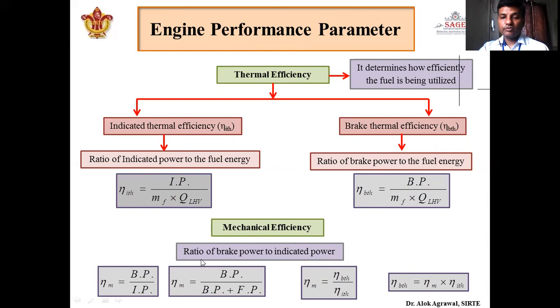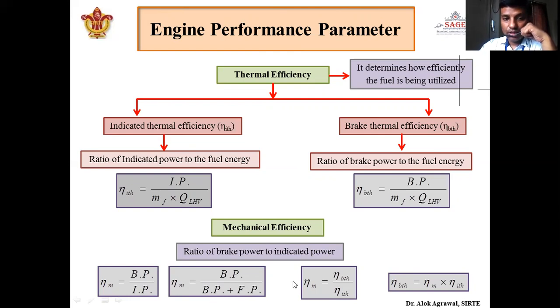Next one is mechanical efficiency. It is the ratio of brake power to the indicated power. Okay, mechanical, because there are losses when indicated power is transmitted to brake power. There are some mechanical losses. That's why it is called mechanical efficiency. So mechanical efficiency is the ratio of brake power and indicated power. Again, we have seen that this indicated power can be written as brake power plus frictional power. So we can write this mechanical efficiency as brake power divided by brake power plus frictional power.